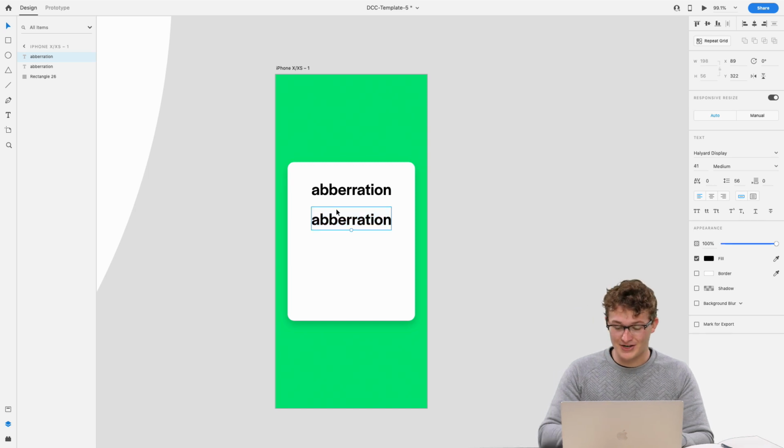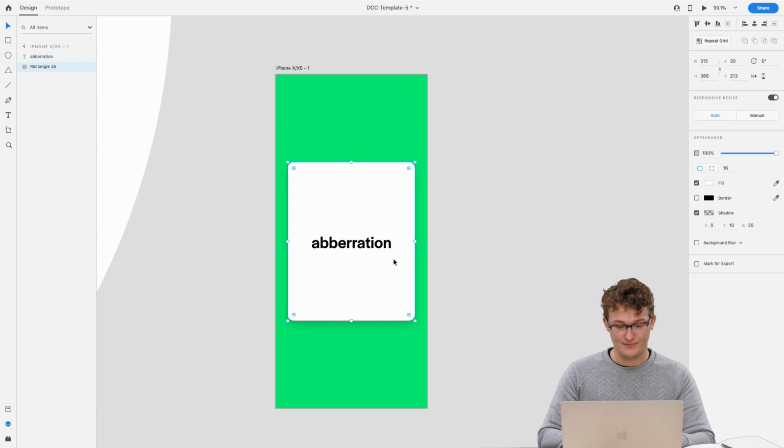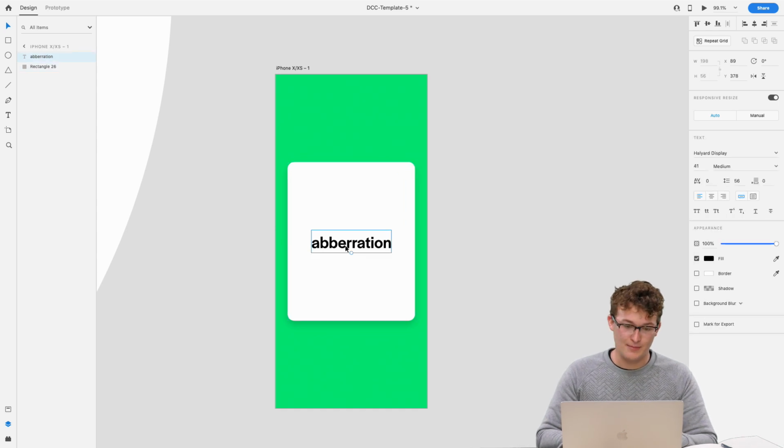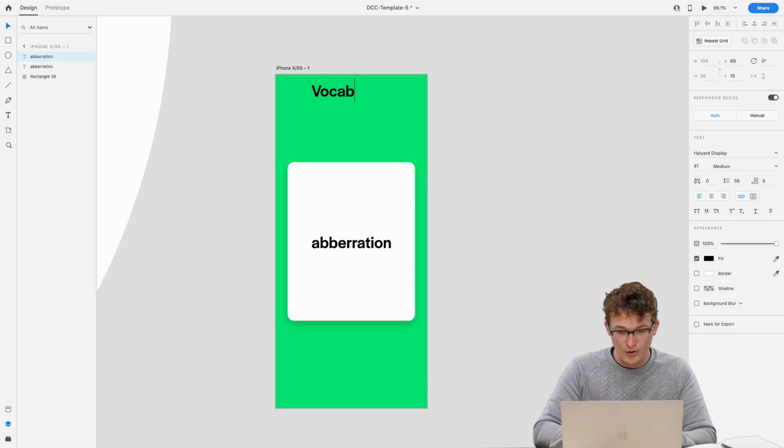So aberration, we're just going to keep the word on the front. That looks good. Aberration. And vocab session. I think we're going to call it a vocab session, not vocal session. There we go. Autocorrect isn't always on the spot every single time.